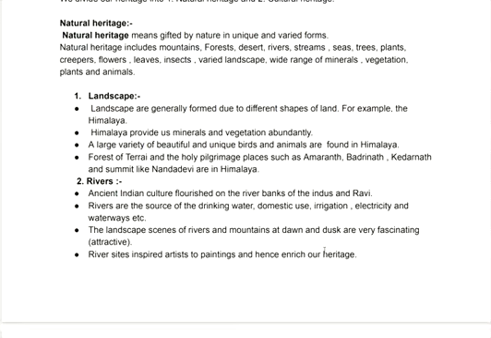Landscape. First, we will talk about lands. As you know, in ninth standard only, you had learned the variation in the types of form of land. It depends on climate, it depends on region, it depends on atmosphere. The variation of the landscape you will find in India. But landscapes are generally formed due to the different shape of land.